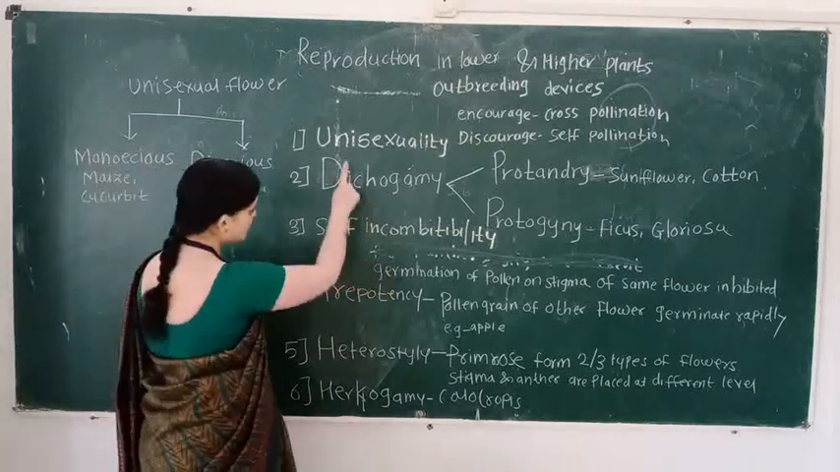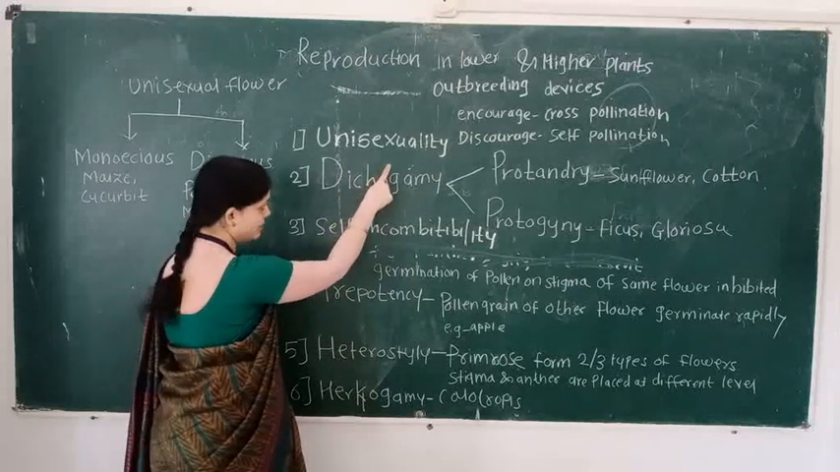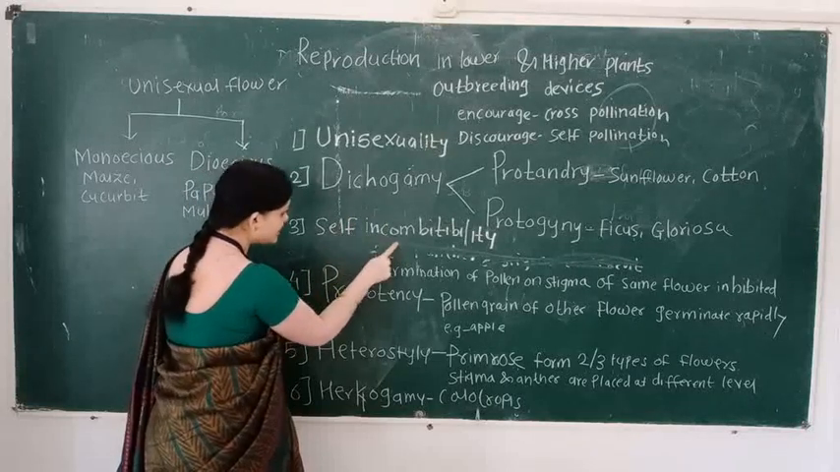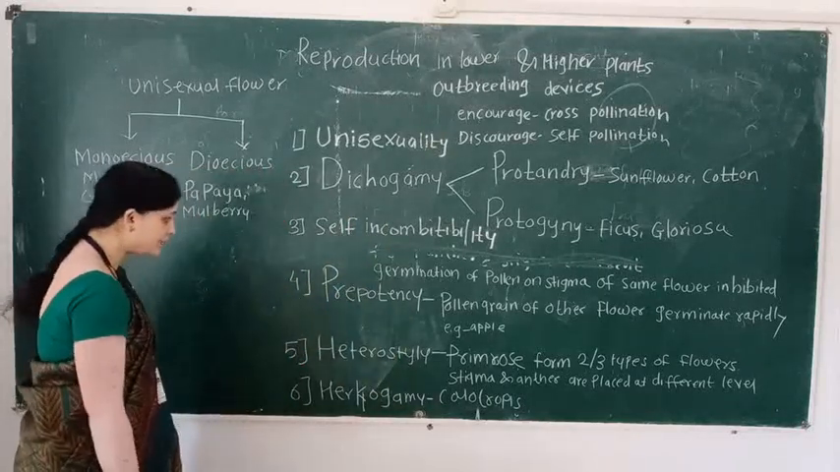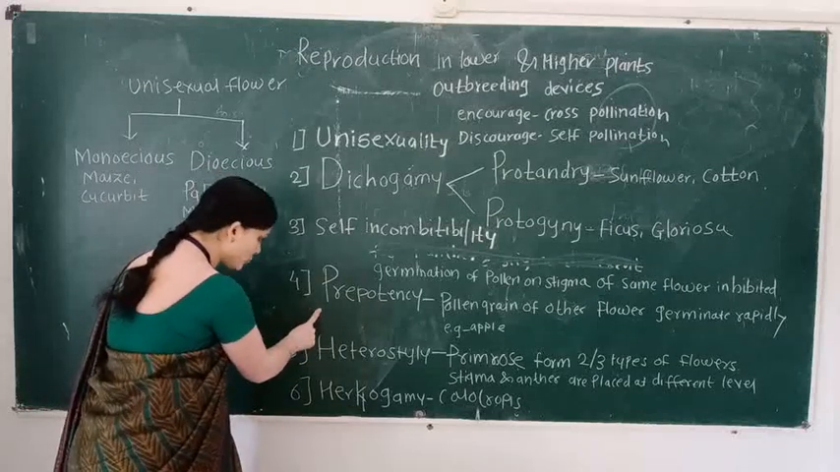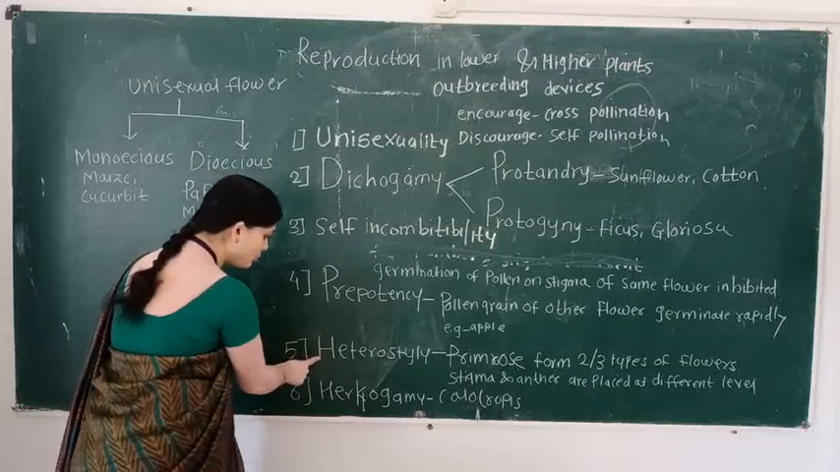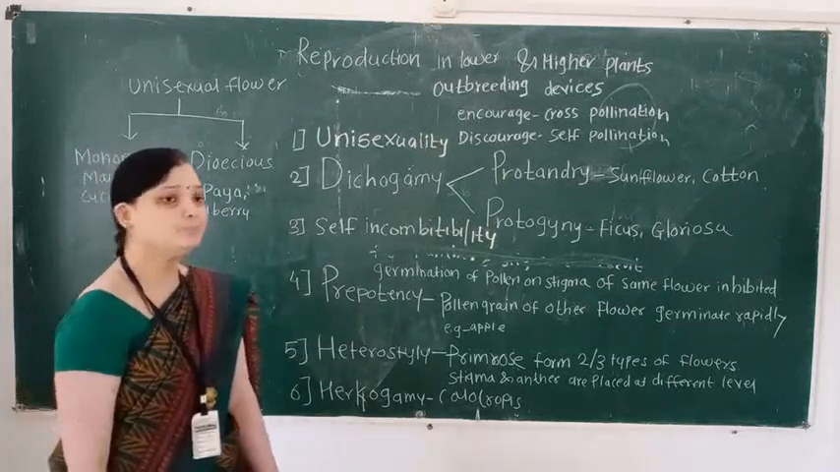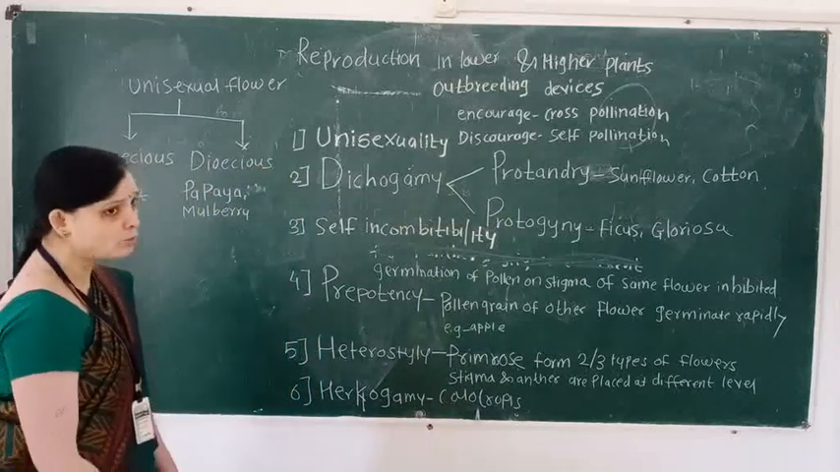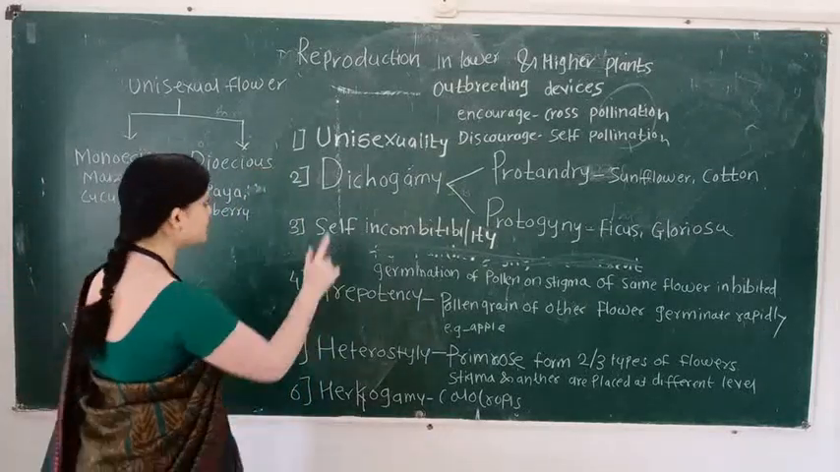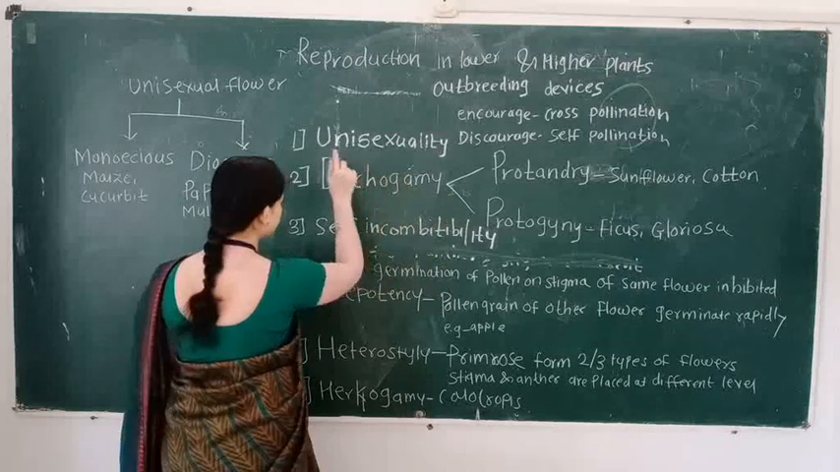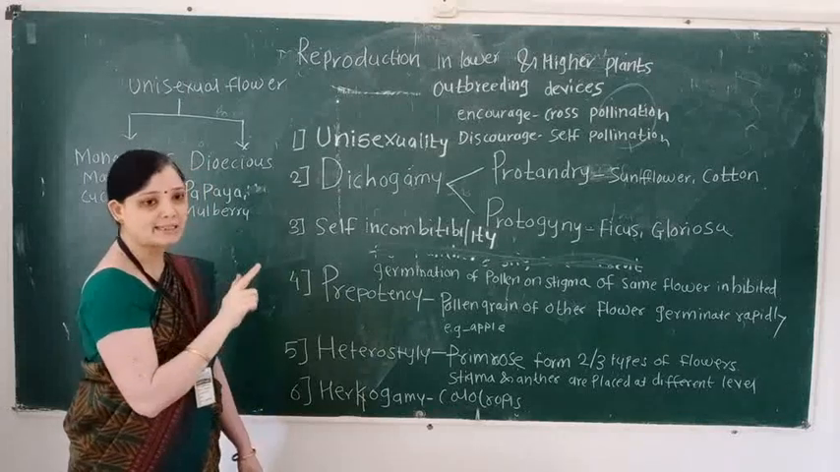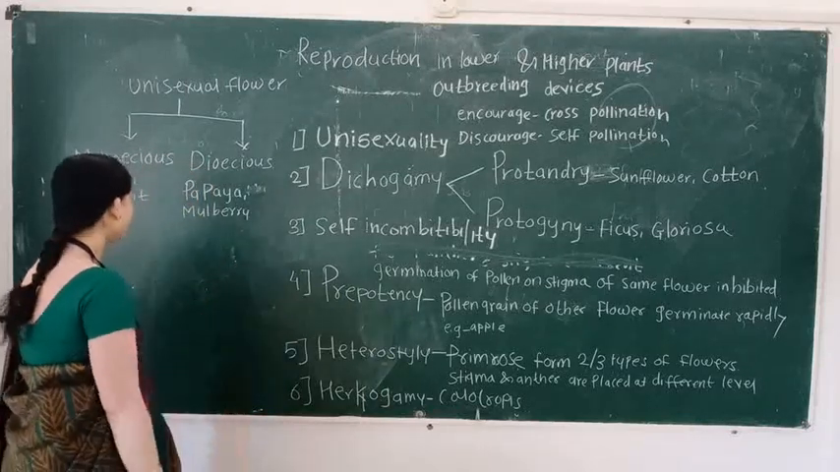State the names of the outbreeding devices. First is unisexuality. Second is dichogamy. Third is self-incompatibility. Fourth is prepotency. Then heterostyly. Then herkogamy. These are called outbreeding devices. Now we see the first outbreeding device, which is known as unisexuality.